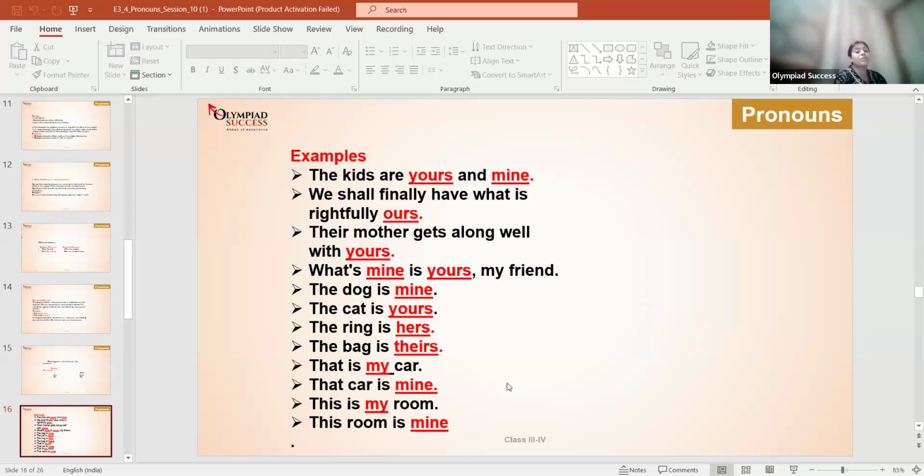The kids are yours and mine. We shall finally have what is rightfully ours. Their mother gets along well with yours. What's mine is yours, my friend. The dog is mine, the cat is yours, the ring is hers, the bag is theirs. That is my car, that car is mine, this is my room, this room is mine. Clear? Yes.